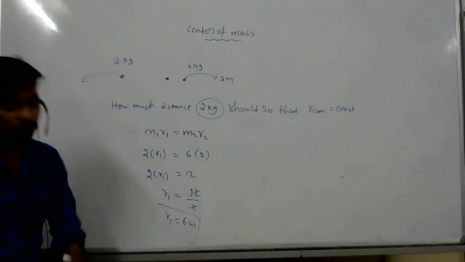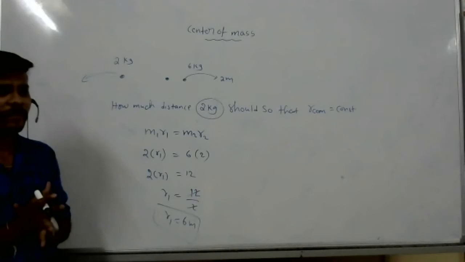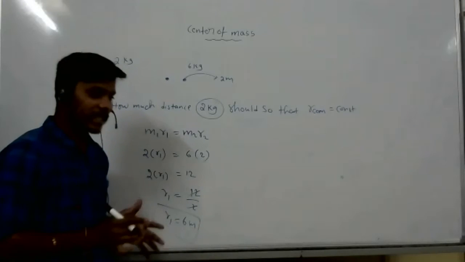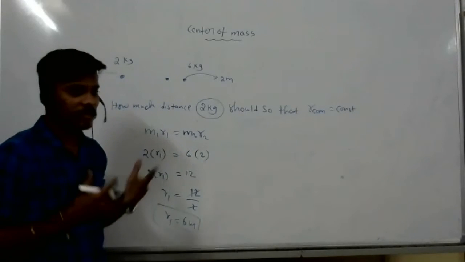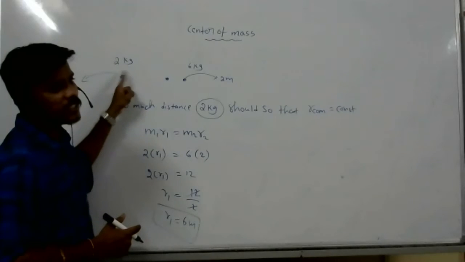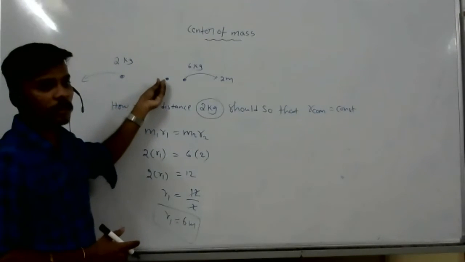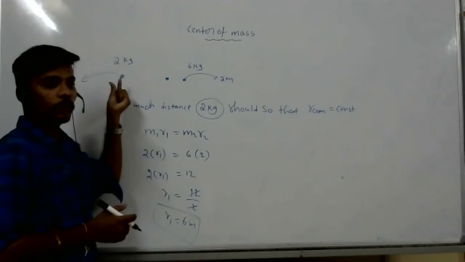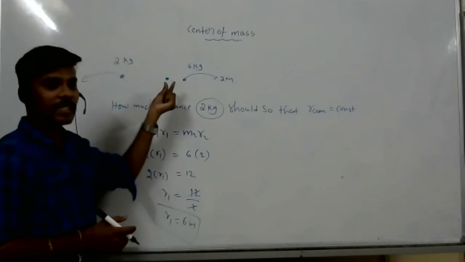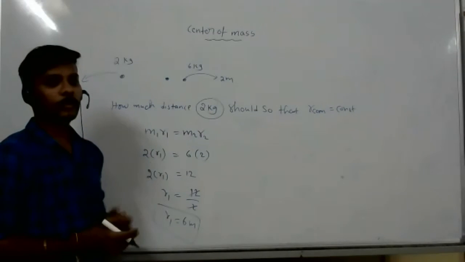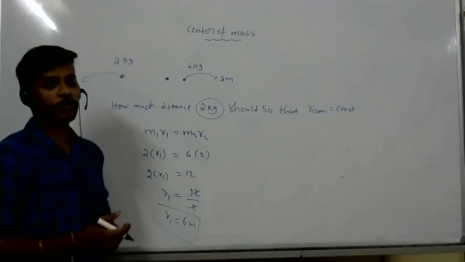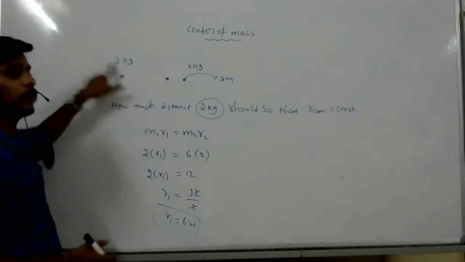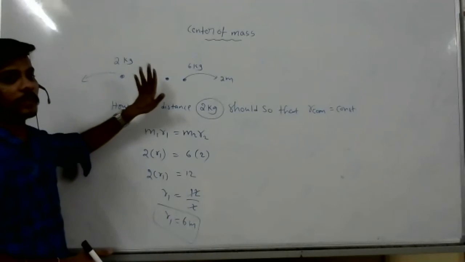Ananya, the question says 6 meters but doesn't tell in which direction you're shifting the 2 kg body, right? That side we have to consider. Why? Because look at this. If I shift here, obviously the center of mass will shift, no doubt. If the 2 kg body goes away from the center of mass, the center of mass goes near to the 6 kg body. So definitely I have to shift the 2 kg body this side, so that the center of mass remains constant.